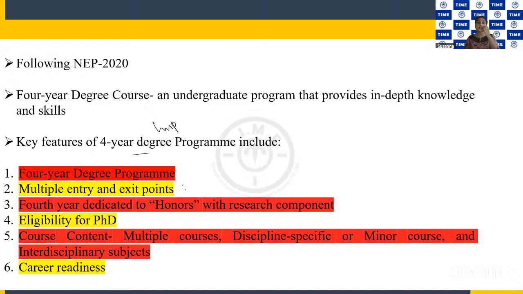Getting into a 4-year degree program in one of the top universities of India is also important. For that, you need to get good scores in CUET.